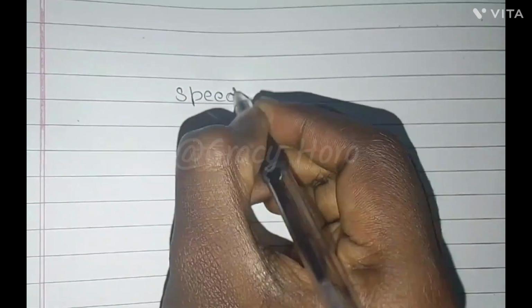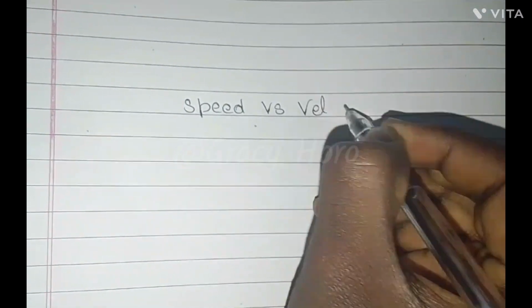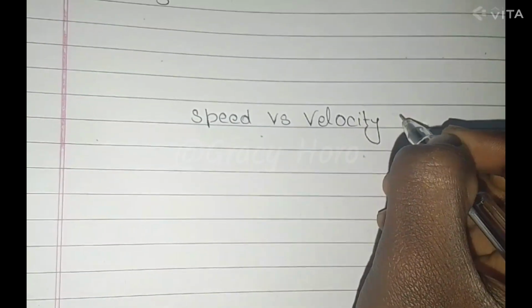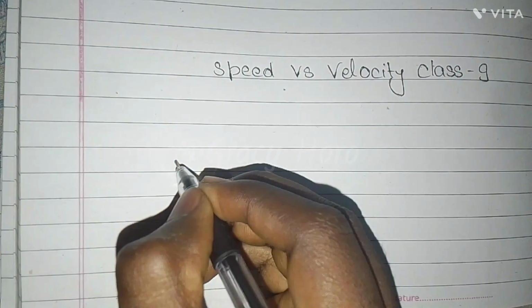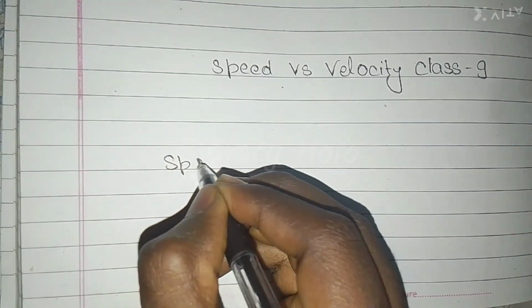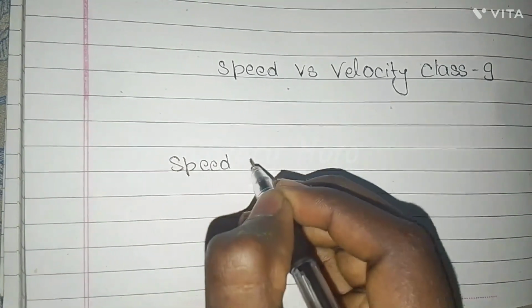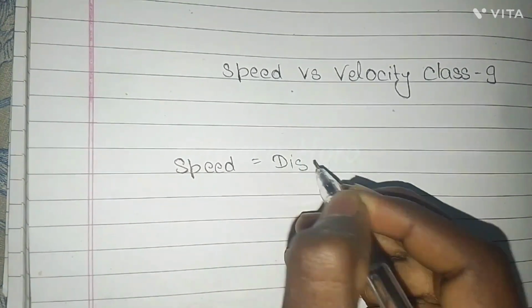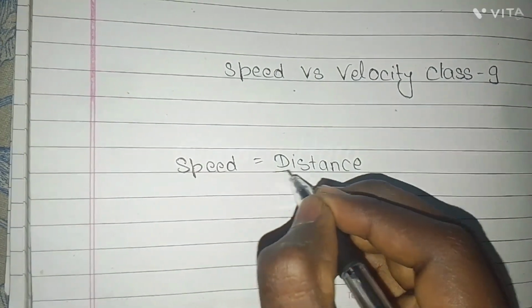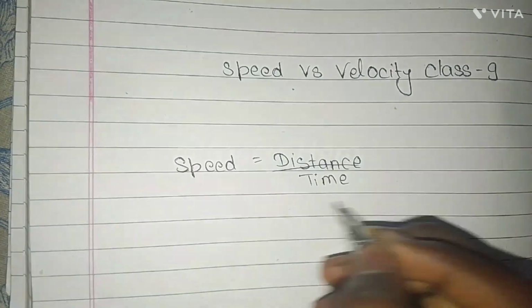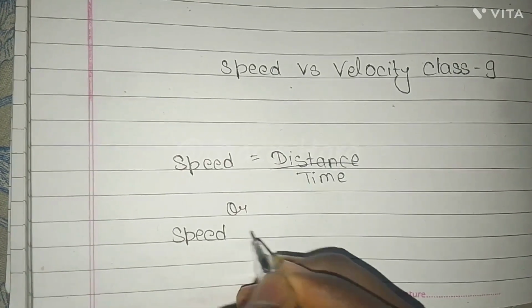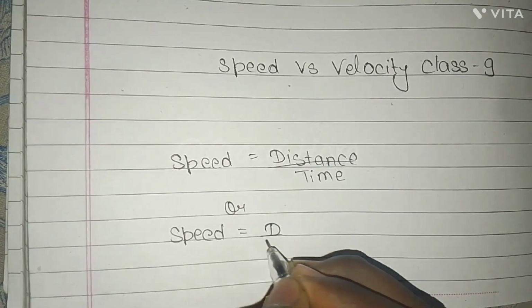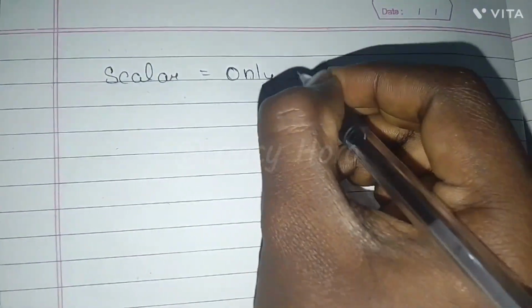Most children get confused between speed and velocity, but it's actually very easy. Speed means how fast an object is moving. Speed is calculated as total distance divided by time. Speed only tells how much distance you covered. It doesn't care about direction. Speed is called a scalar quantity.